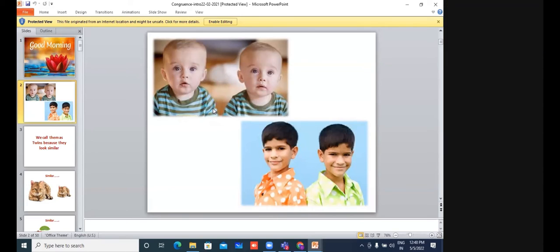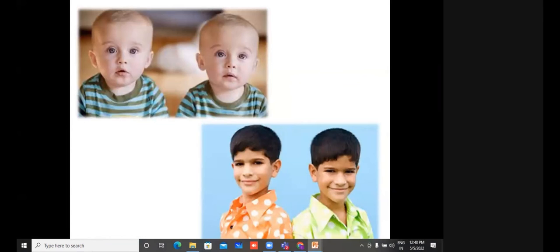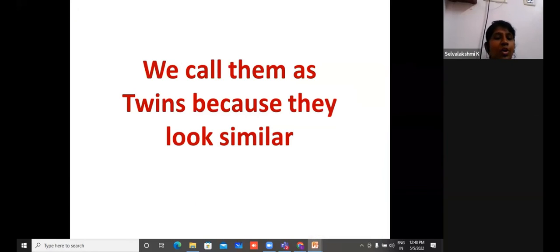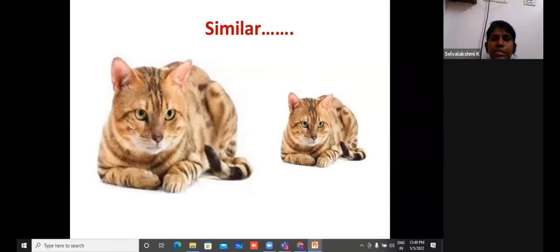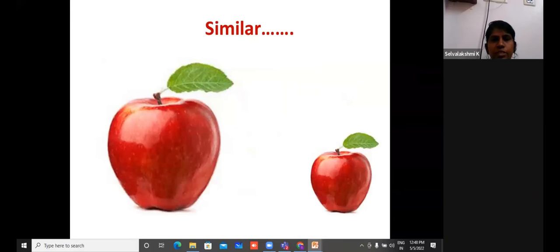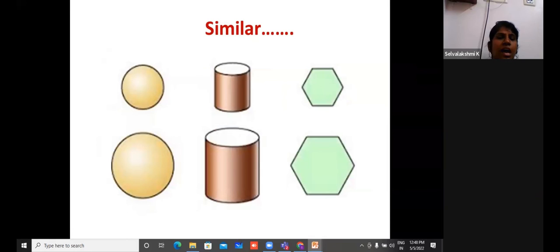Now it's time for you to observe. What do you notice? What is this? Okay, I'll do the slideshow. Do you observe anything on the screen? Identical twins, ma'am. They are twins. Yes, we call them twins because they look similar, right? How do these cats look? Similar, right? So this is the time for the students to observe. The apples look similar, right? Now, how about the shapes? Aren't they similar?